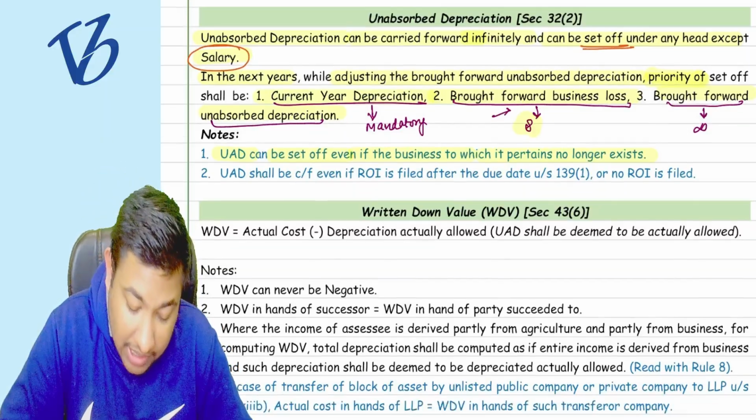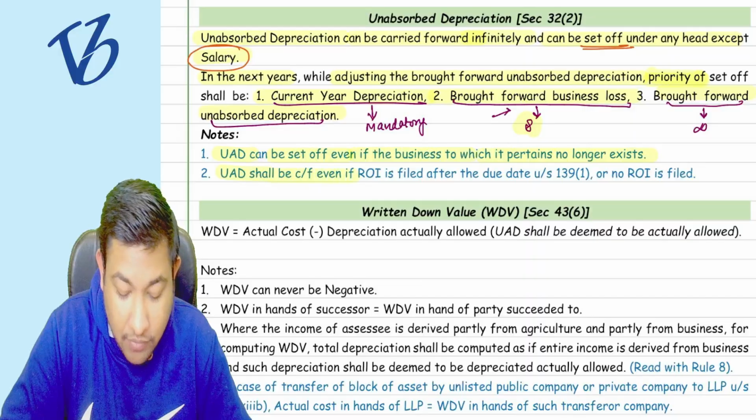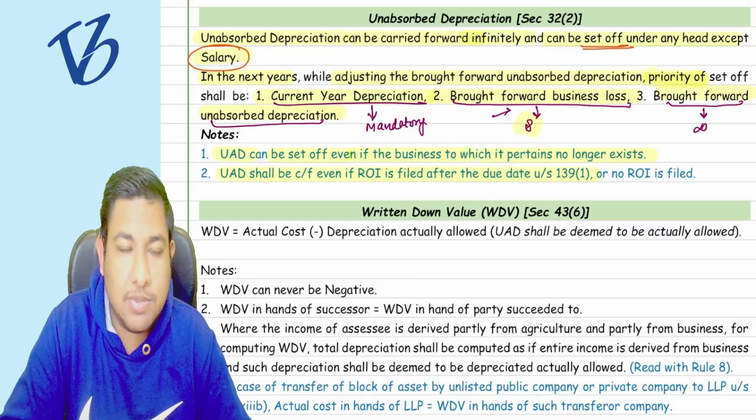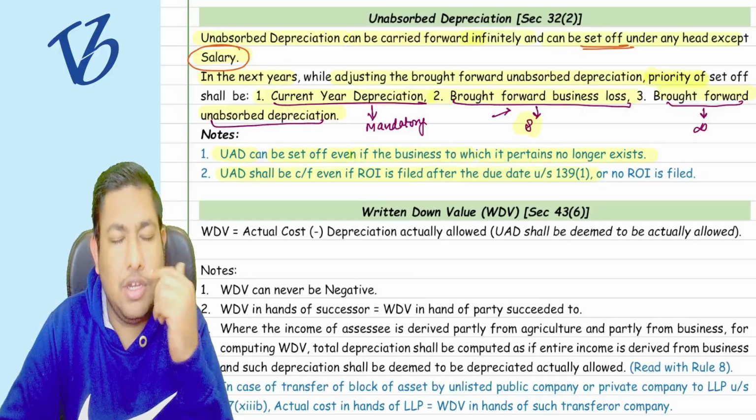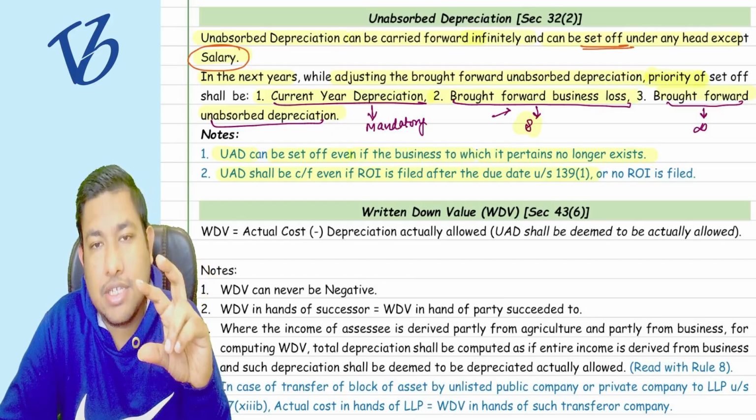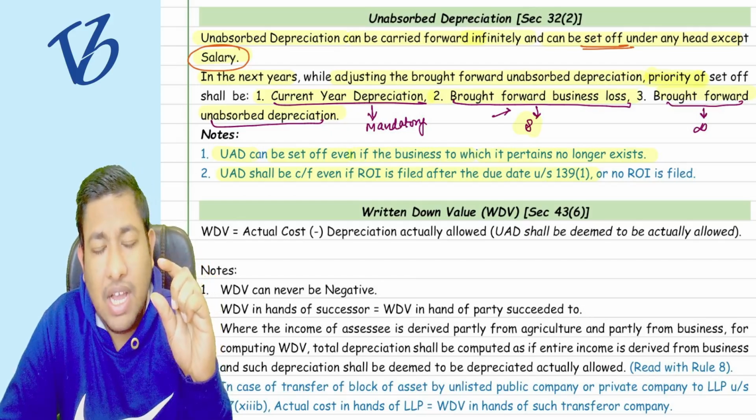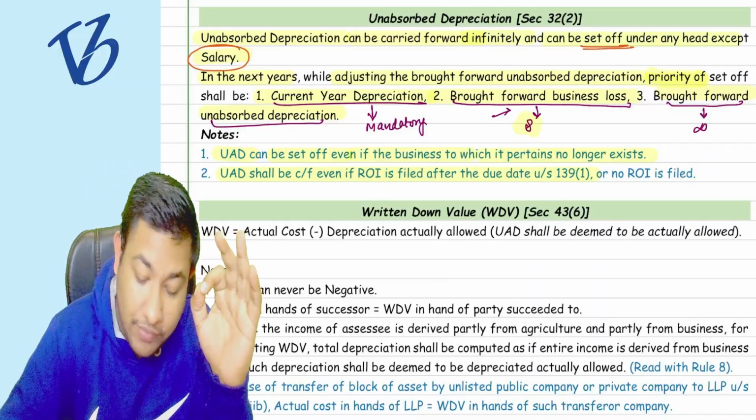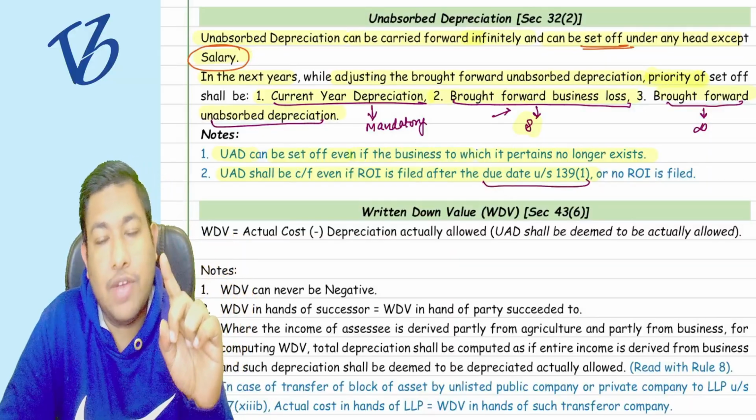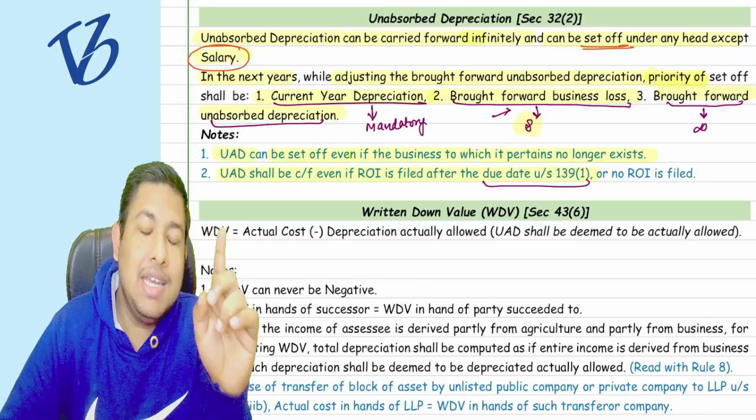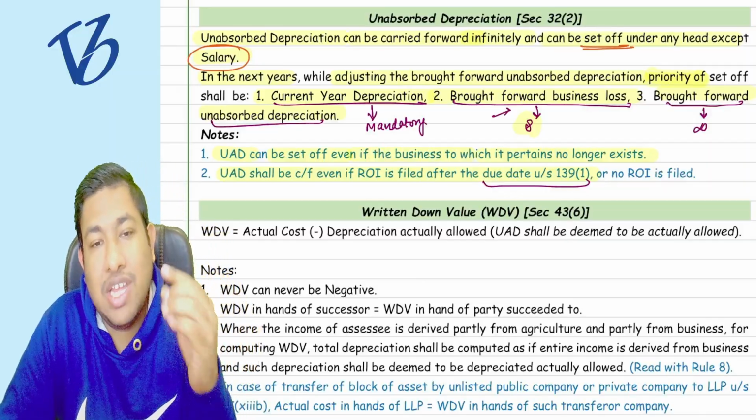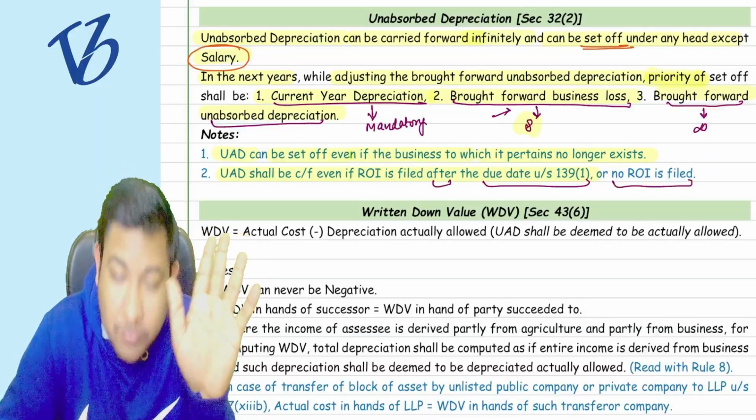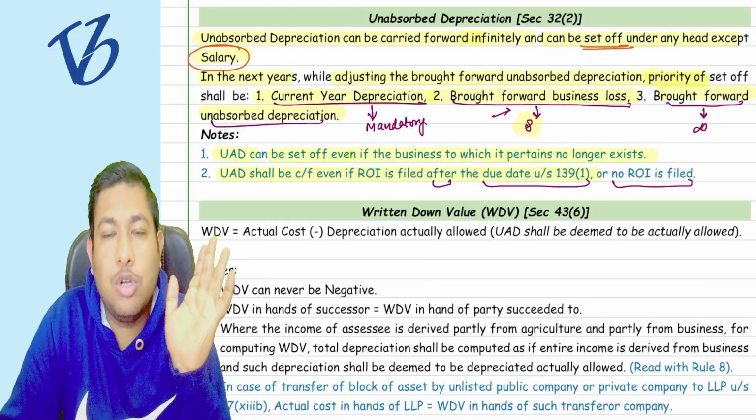Now, unabsorbed depreciation shall be carried forward even if the ROI is filed after the due date of filing of return. That means you will study that there are certain deductions, certain expenditures whose deductions will not be allowed if you file the return of income after the due date of filing of return, but unabsorbed depreciation will be allowed even if you file the return of income after the due date, or even if you have not filed the return of income. Why?